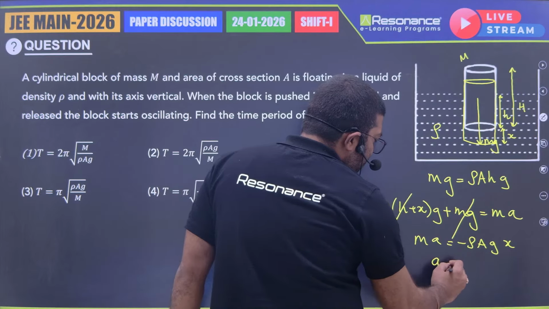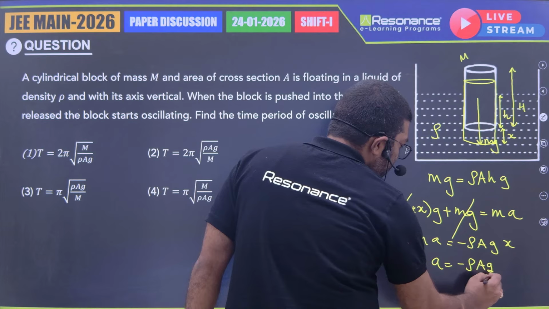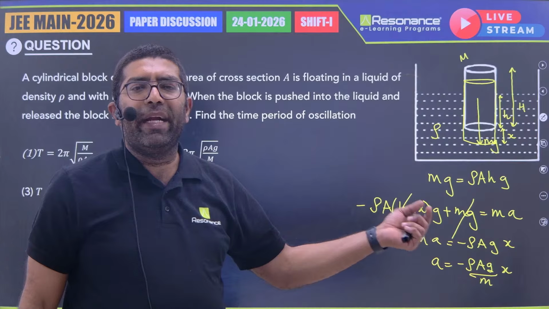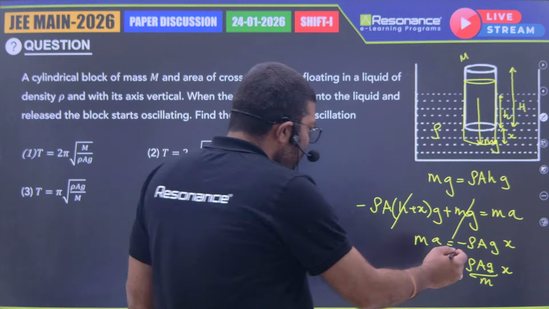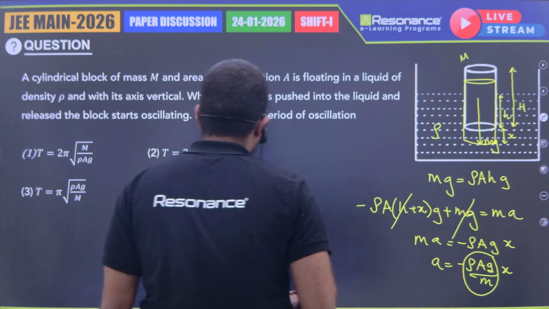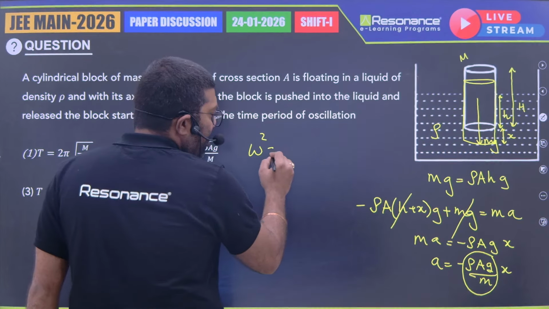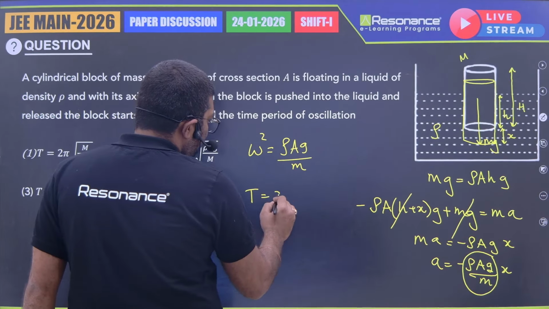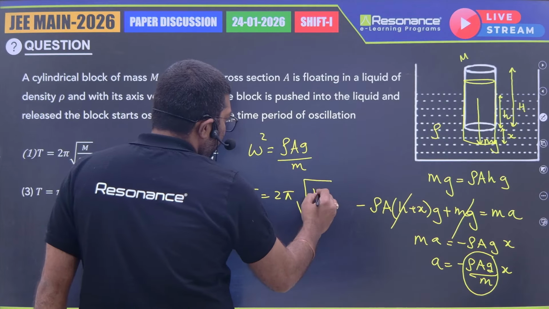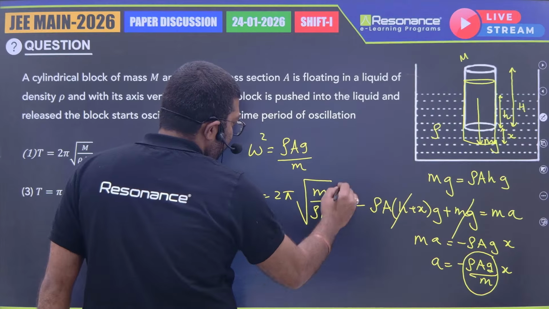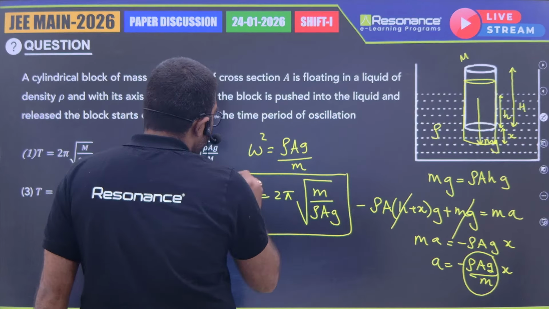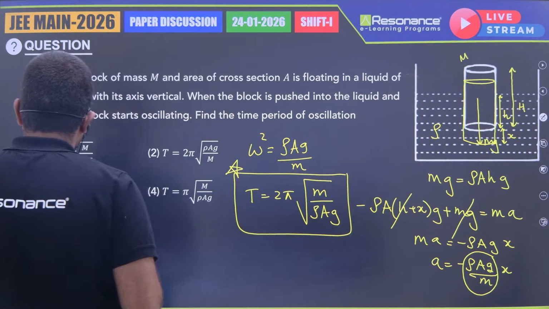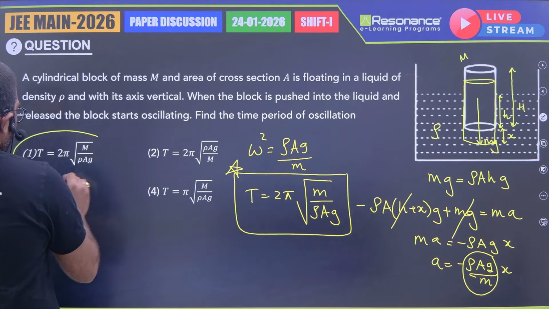So if we are seeing acceleration, we'll get it as rho a g by m into x. So acceleration is directly proportional to negative of its displacement. So the constant of proportionality will be omega square. So omega square we'll get as rho a g by m. So the time period we'll get as 2 pi root over m by rho a g. This is the standard question which is available in all the books of SHM. So answer will be 2 pi root over m by rho a g.